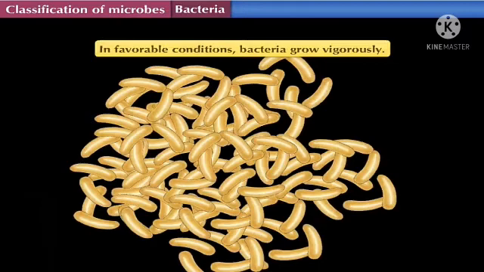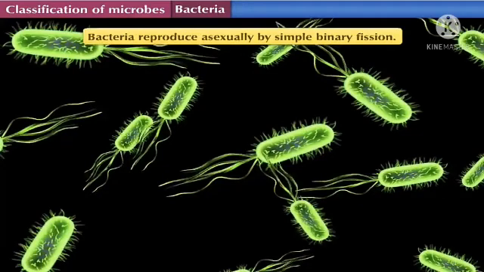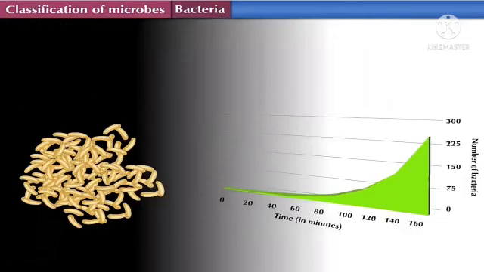So students, bacteria multiply in large numbers. When they get favorable conditions, bacteria grow vigorously, means in huge amounts. You can see in the next slide the reproduction process of bacteria.